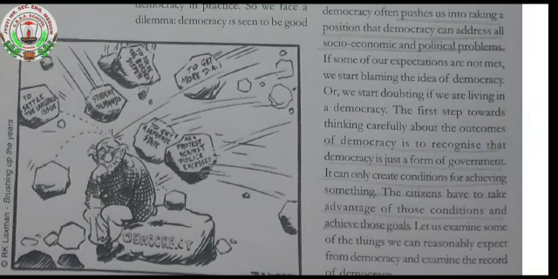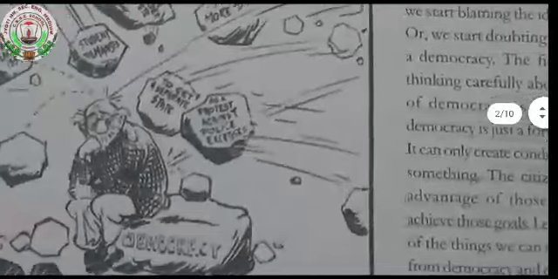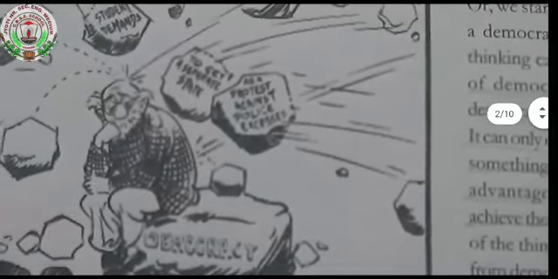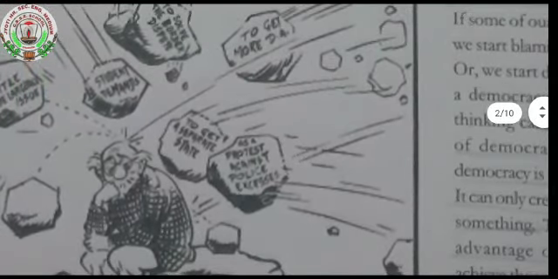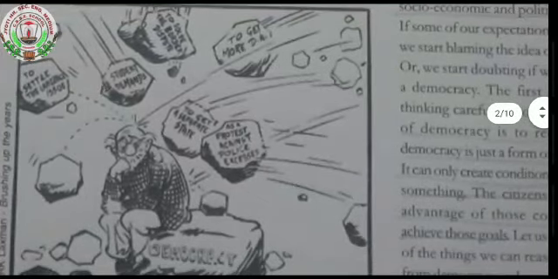We start giving our demands or complaints. In this democratic country, our problems are not solved, and we can see in the different stones, different matters are given, and the demand is not fulfilled.